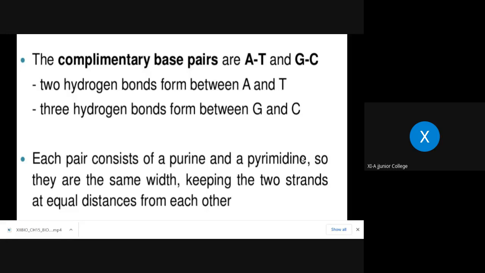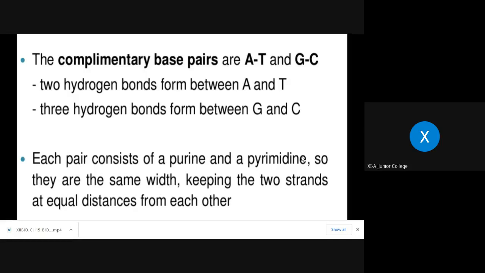You can see in the diagram in the textbook. So when these two strands come in contact with each other, running parallel in opposite directions, what will come close to each other? Nitrogen bases. The nitrogen base of one strand will join the nitrogen base of the other strand. Now how are they joined? They are joined by weak hydrogen bonds. I will show you in the next diagram.